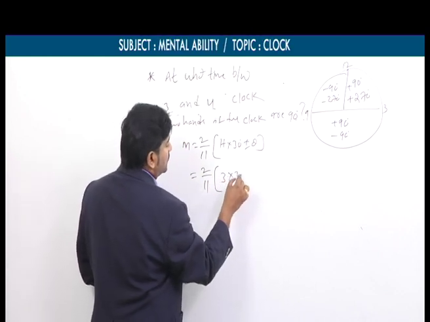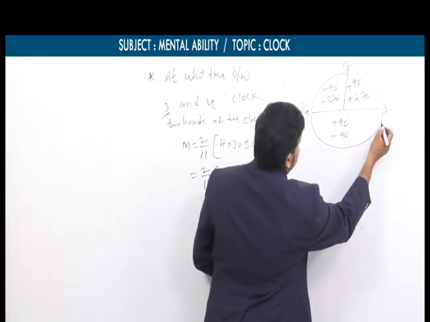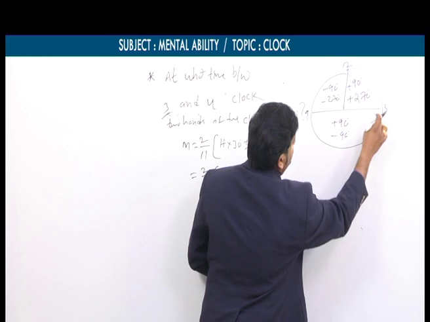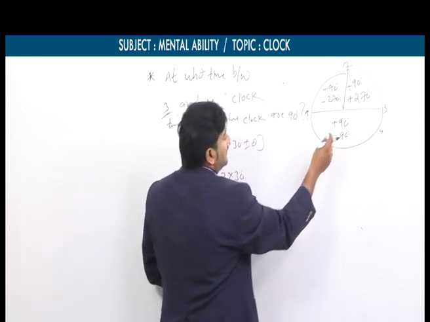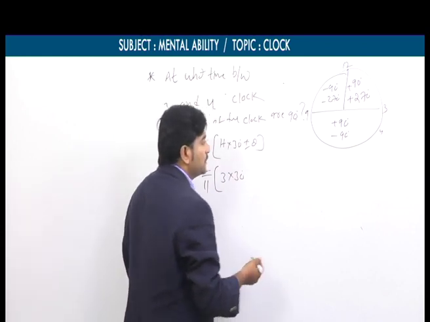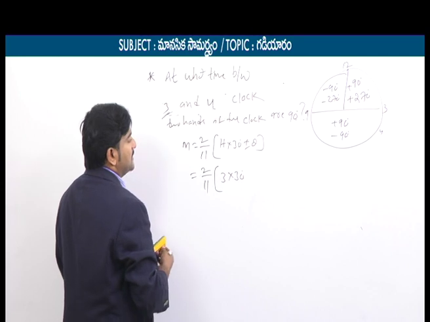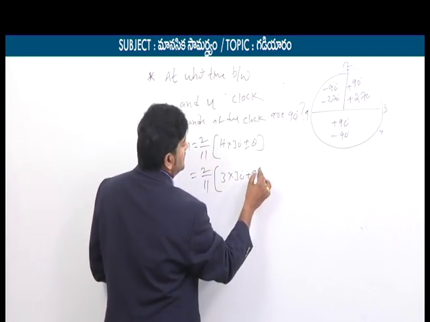So 3 into 30. Now 3 and 4 means the time comes under this part. So what does it mean? In case 1, we need to take theta equals plus 90. In case 2, we need to take theta equals minus 90. Now we will discuss by taking theta equals plus 90.